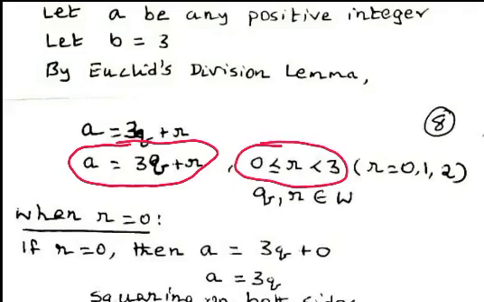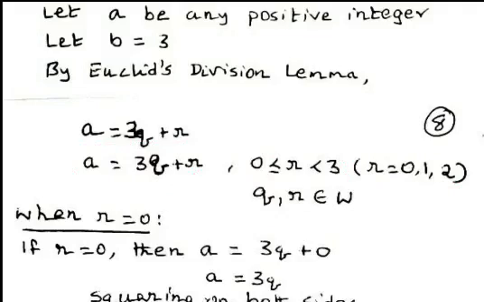This is because we can write a equals bq plus r, where 0 is less than or equal to r less than b. In place of b, we have written 3 here. Now the remainders are 0, 1 or 2. 3 cases are possible. Now we consider the 3 cases.